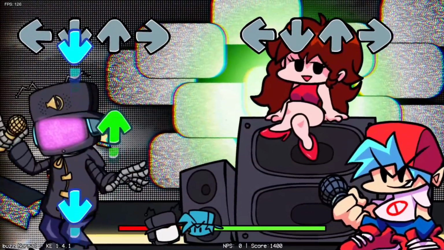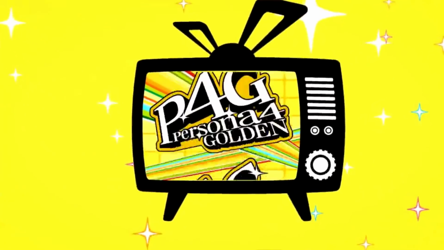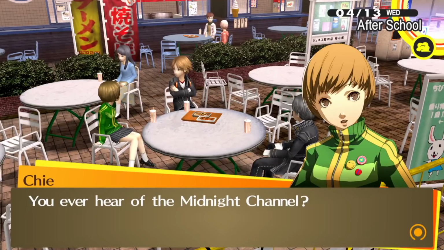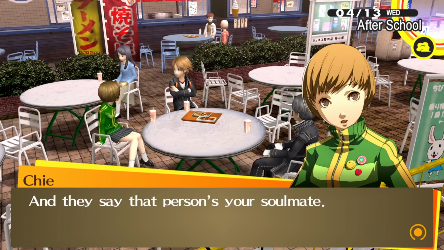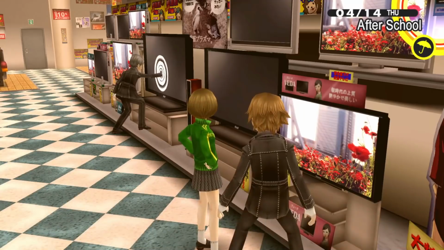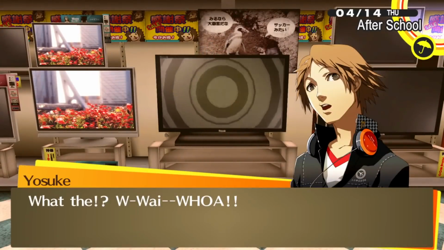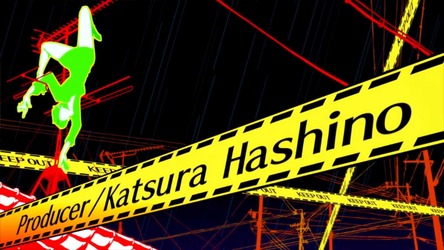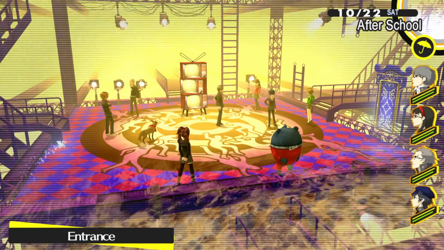The song Midnight Channel and the TV world where Static takes place is likely a reference to the game Persona 4. As per the events of Persona 4, the main character, Yu Narukami, hears rumors of the Midnight Channel that only occurs on a specific time of night while it's raining, that's supposed to show you your soulmate. Instead, it appears to be some kind of alternate world that can be entered and explored, and is the main location of most of the game's dungeons, where the player rescues a few of the denizens of the town of Inaba. Though the themes and visual aesthetic of Versus Static are similar to Persona 4, mod developer Summus has yet to clarify if this is an inspiration.